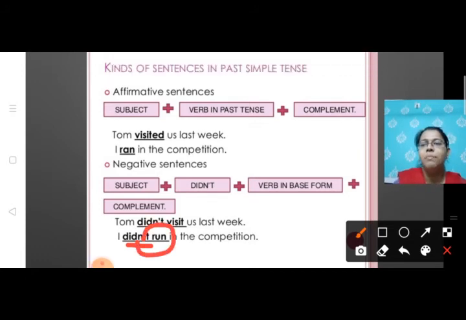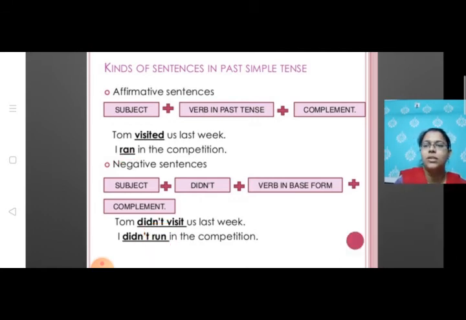Run is the base form और उसका past tense होता है ran. लेकिन जब हमने didn't use किया है तो उसके साथ जो verb use होगा वो हमारा base form होगा. उसका मतलब आएगा I didn't run in the competition. So students, I hope you are clear with affirmative and negative sentences.